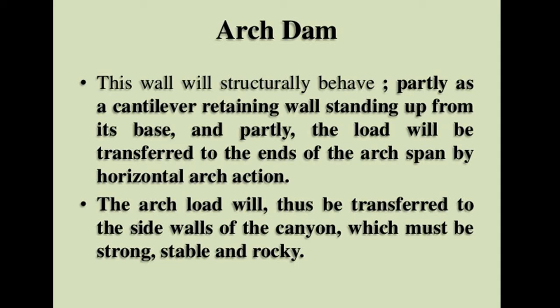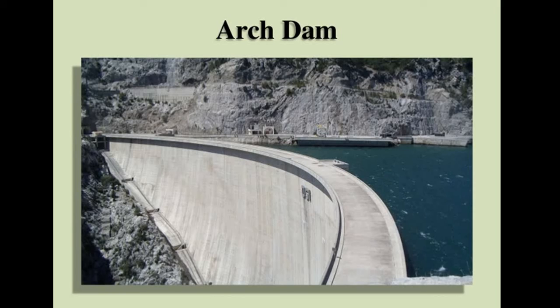This wall will structurally behave partly as a cantilever retaining wall standing up from its base, and partly the load will be transferred to the end of the arch span by horizontal arch action. The arch load will thus be transferred to the side wall of the canyon, which must be strong, stable and rocky.